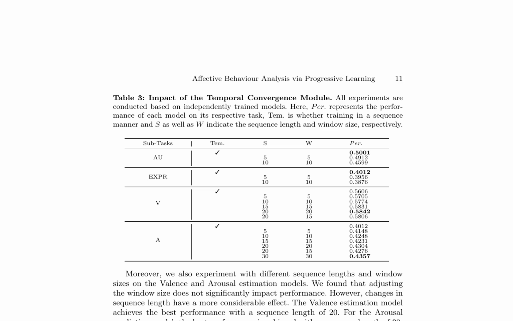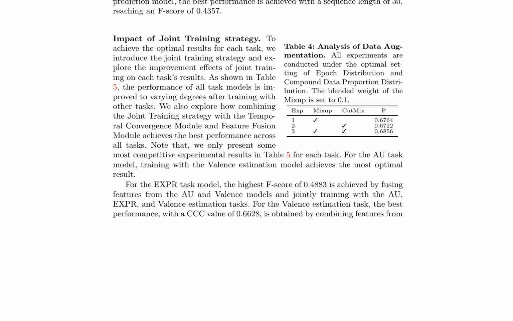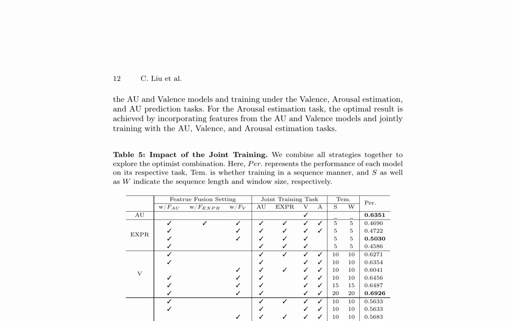It presents the performance of models on various tasks, including AU, EXPR, V, and A, under different sequence lengths and window sizes. The results indicate that adjusting the sequence length has a more considerable effect on performance, with the best results achieved for valence estimation with a sequence length of 20 and for arousal prediction with a sequence length of 30.